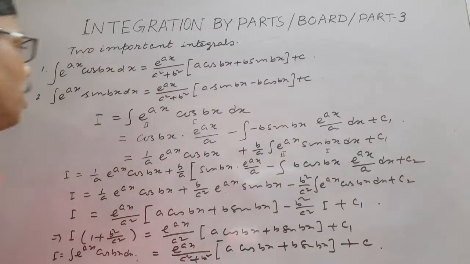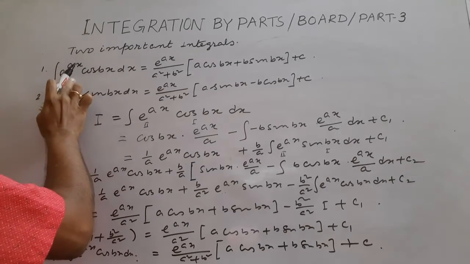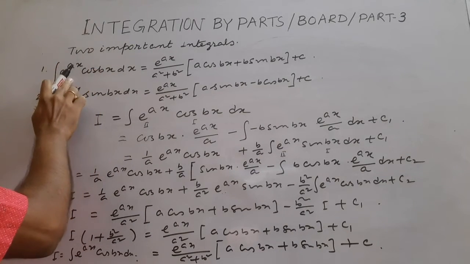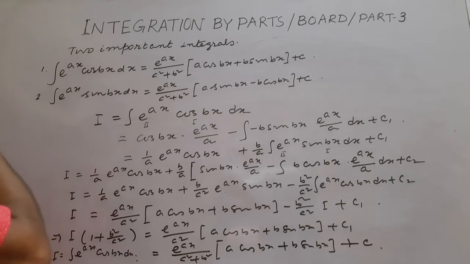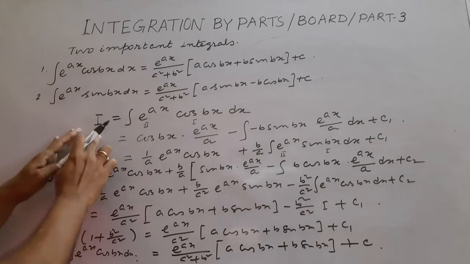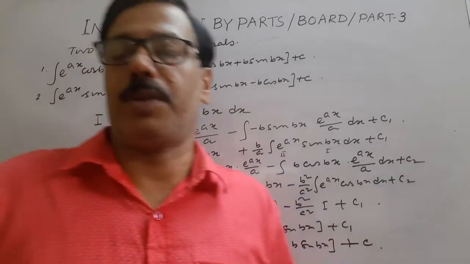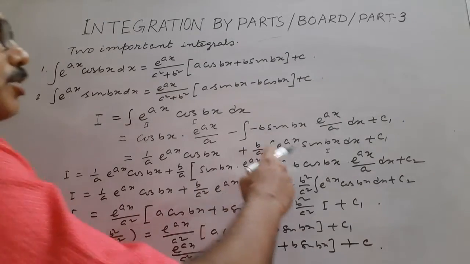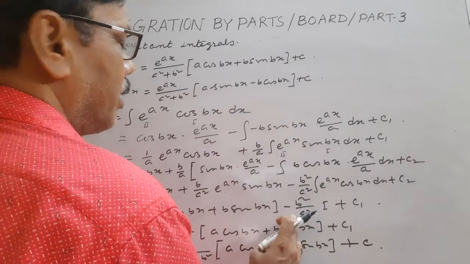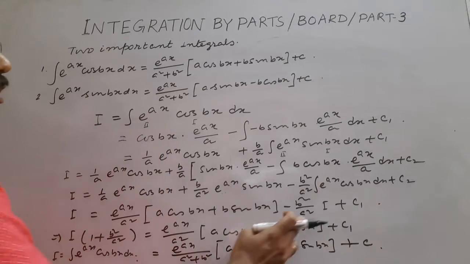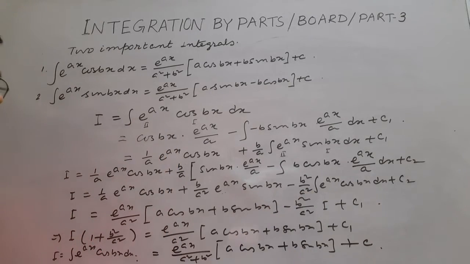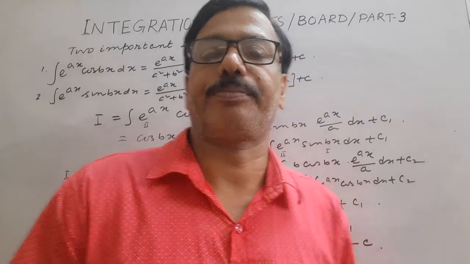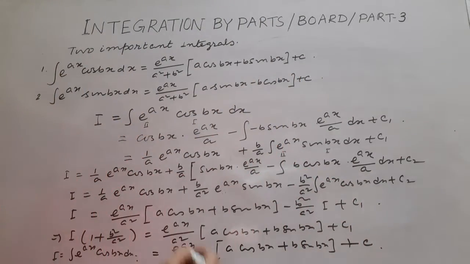So, if we get integration involving an exponential function and a cosine or sine function, we always take this as I, then perform repeated integration. And after the second integration, we get the same integral, that is I. Simplifying, we get the result. So you have to remember the process.